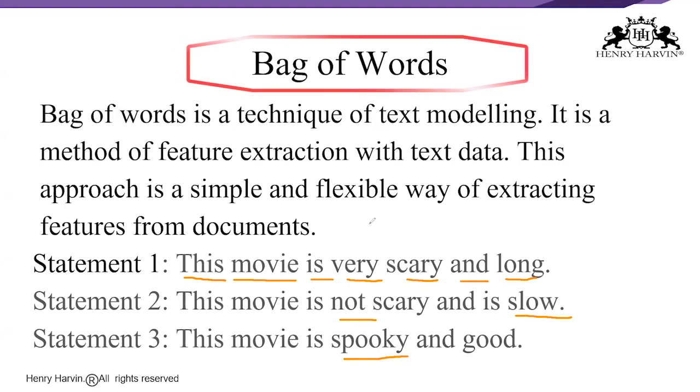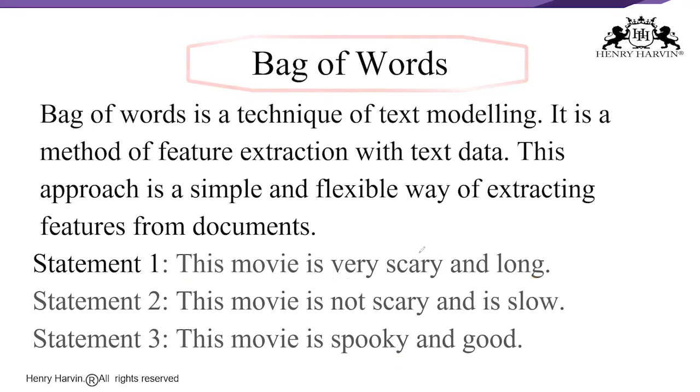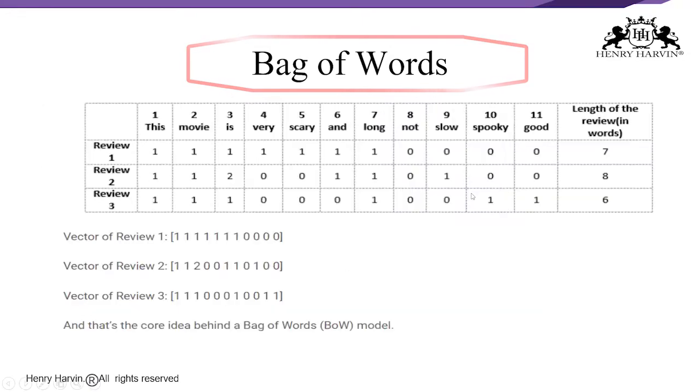So what is happening here? The first step is that a vocabulary is generated. Now the next step is that we can take each of these words and mark their occurrence: how many times has it occurred? Say, for example, if I take "this", you can see that here there is one "this", here there is one "this", here there is one "this". This is how the number of occurrences is identified.